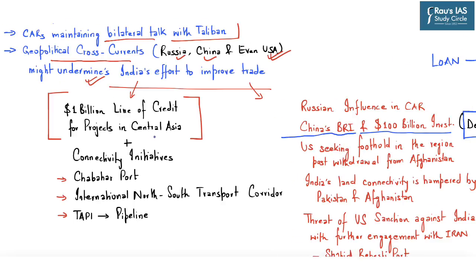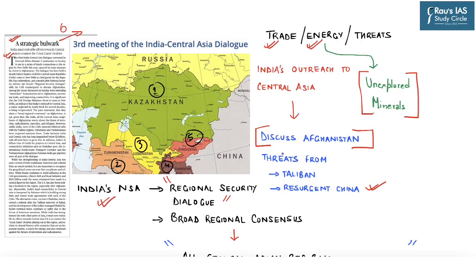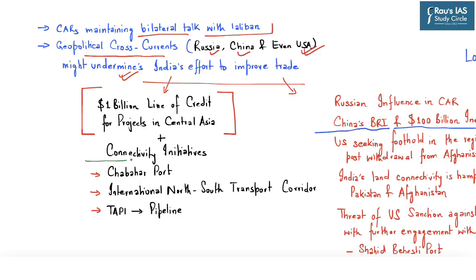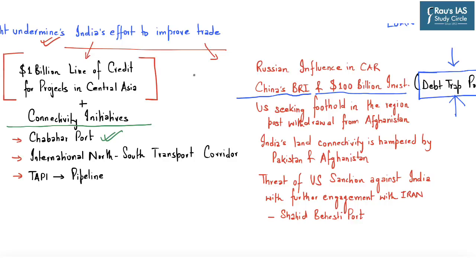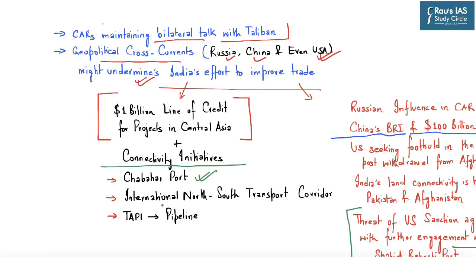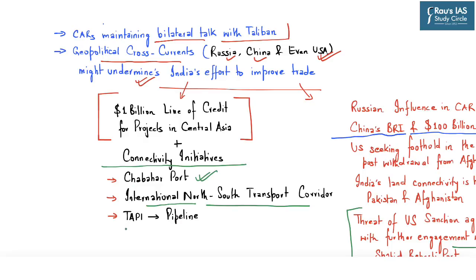Now, this in a way also acts in favor of India, as India can highlight the threats not only from Taliban but also from a resurgent China, especially through its debt trap policy under the Belt and Road Initiative. Now, another concern with respect to India's connectivity initiatives include the development of Chabahar port, as these developments are still under the threat of United States sanction against India, especially with further engagement with Iran along the Shahid Beheshti port along the Chabahar port. Further, there has been slow progress along the international north-south transport corridor, along with slow progress of Turkmenistan, Afghanistan, Pakistan, India pipeline.